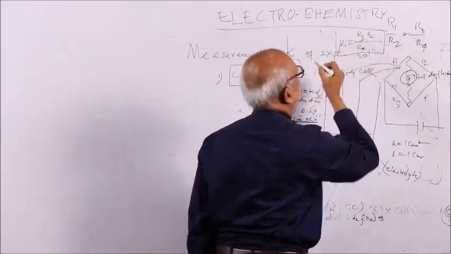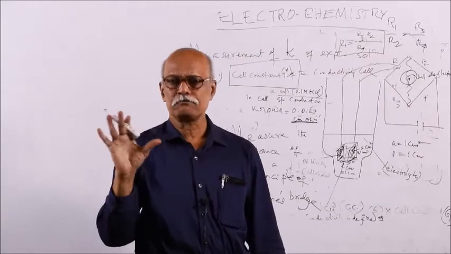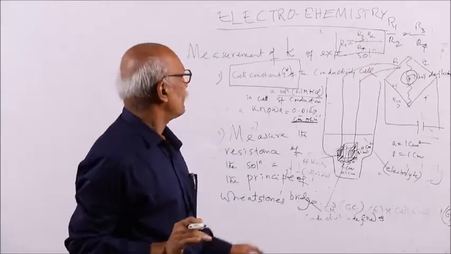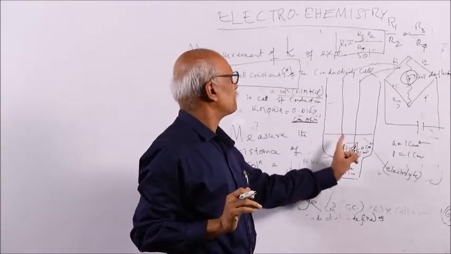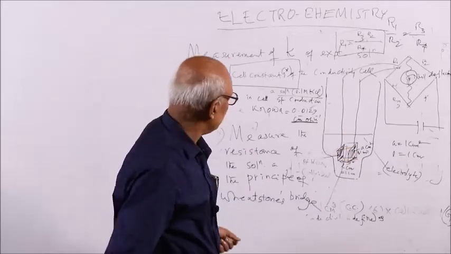So by this Wheatstone bridge balancing formula, we can measure the resistance of this cell.